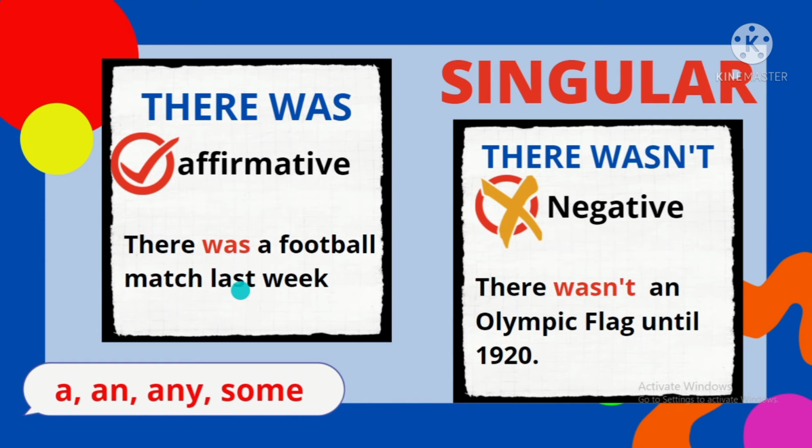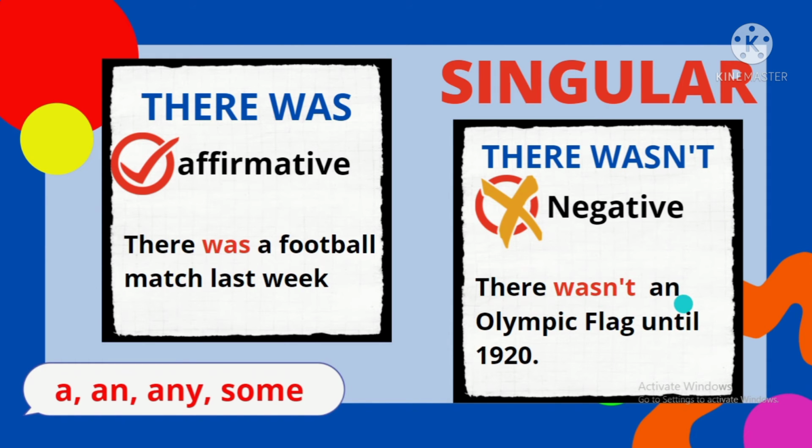Let's look at the sentence here. There was a football match last week. Why didn't they use were here? Because there was only one football match. So they use was here. There was a. Remember, a means only one. There wasn't is a negative sentence, because wasn't means was not. There was not. So negative.